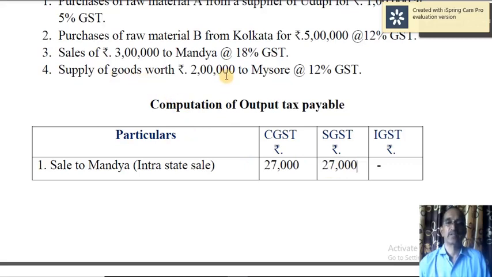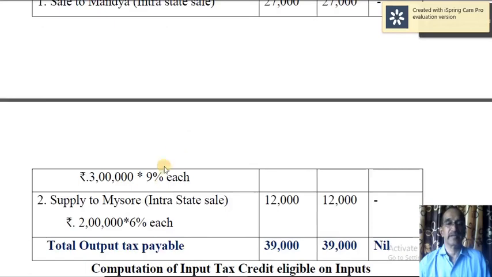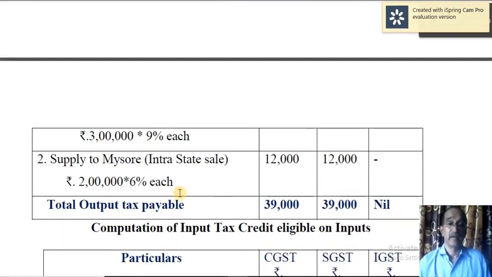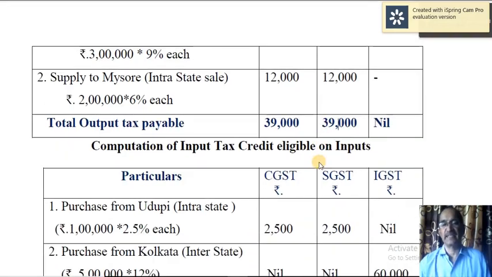Then supply of goods of 2 lakh, that is also intrastate. Therefore 2 lakh into 6% each, so that comes to 12,000 and 12,000. Okay, the total output tax is 39,000 CGST and 39,000 SGST and nil in the case of IGST.